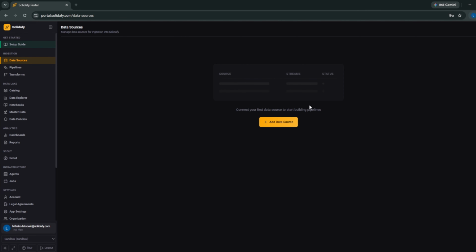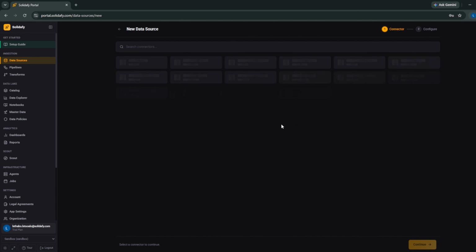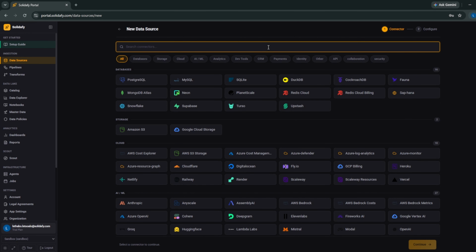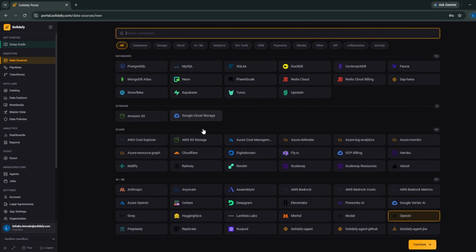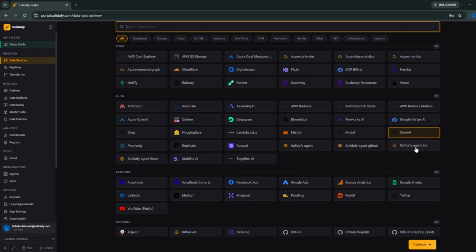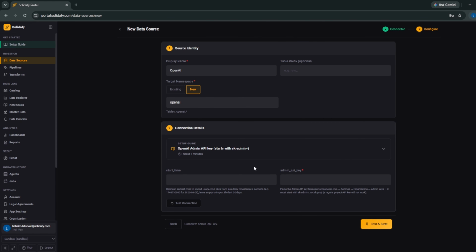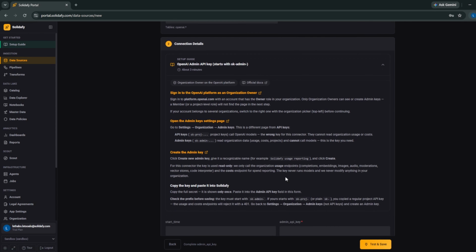Okay, so now we are going to set up the OpenAI connector. Here we are just going to select it, and then from there we are going to see the page where you're supposed to input all your credentials. Then we have a setup guide here.